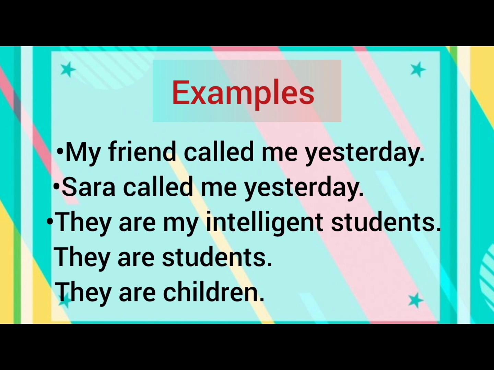They are my intelligent students. Now, if you look at the structure of the sentence, the subject, are is a verb here, and my intelligent students means that they are students. My intelligent students can be replaced by a single noun, that is students. Now, this example can be replaced like they are students or they are children.